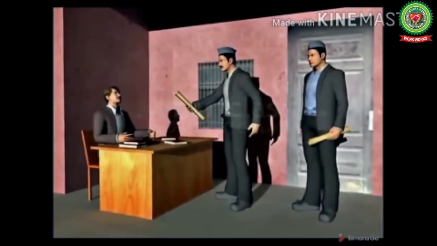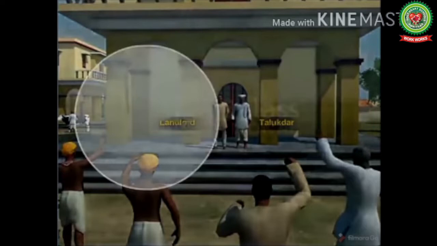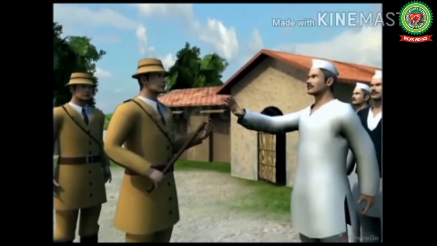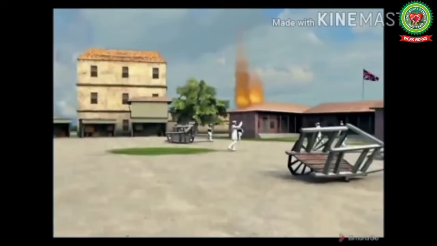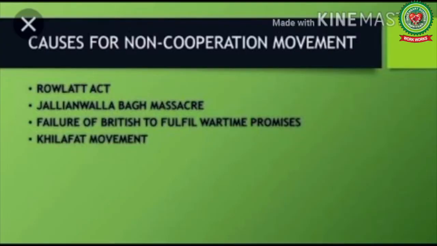Lawyers left their jobs. Schools and colleges were also boycotted. People demanded the reduction in land revenue. Even landlords and talukdars supported Mahatma Gandhi. Bonfires of British goods were common things. In Chauri Chaura, the followers of Mahatma Gandhi set the police station on fire. It was a violent activity, so he suspended this movement. Now let's discuss the causes of the non-cooperation movement.